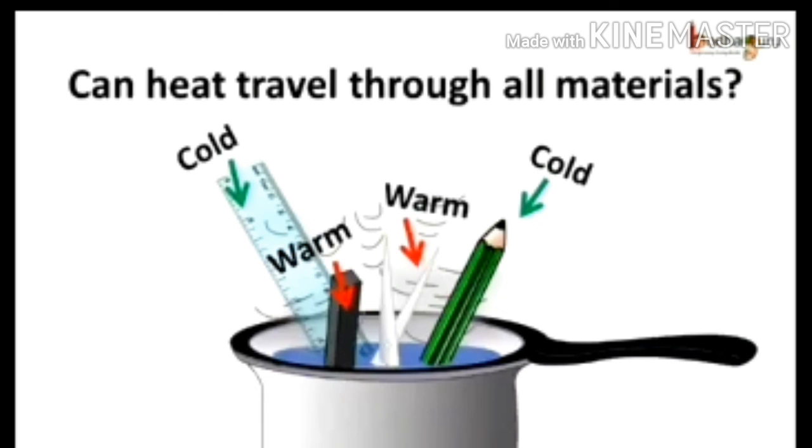Understood everyone? So this is all about today's part. We have seen in this lesson about the sources of heat, then transfer of heat. There are three modes of transfer of heat, that is conduction, convection and radiation. Then we have studied the good conductors and bad conductors of heat and their examples. I think everyone has understood this part.